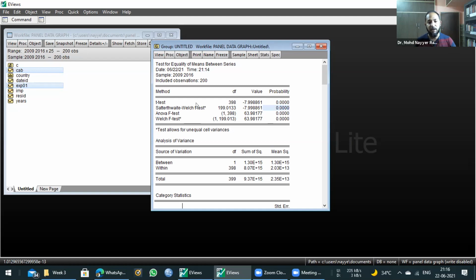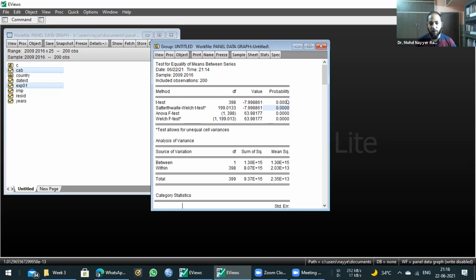Sometimes the t-test and ANOVA test give the same result, and the Welch and Satterthwaite-Welch tests give a different result. In that case, you will have to determine. Generally, the method researchers apply is that they take the majority decision to be the correct decision.